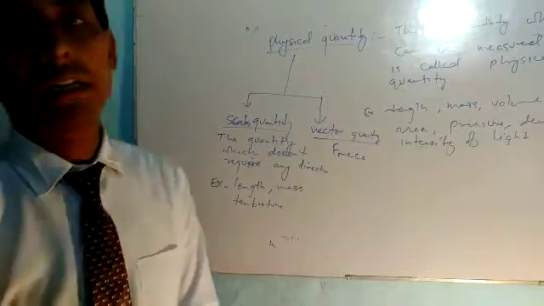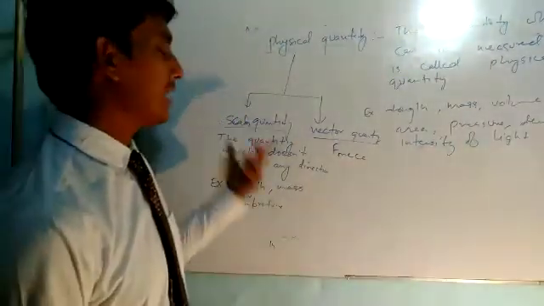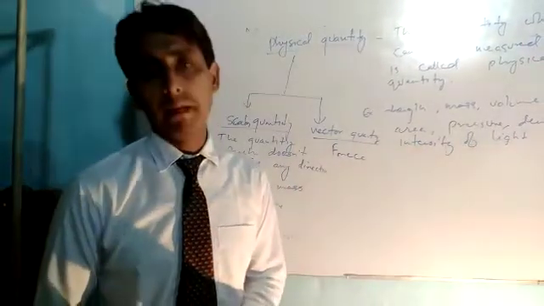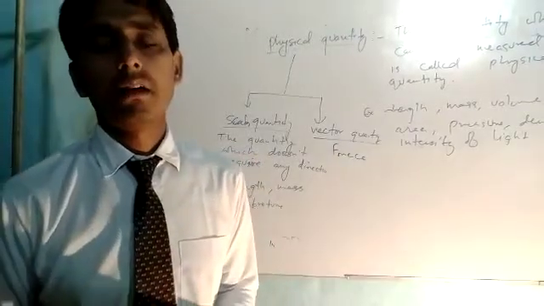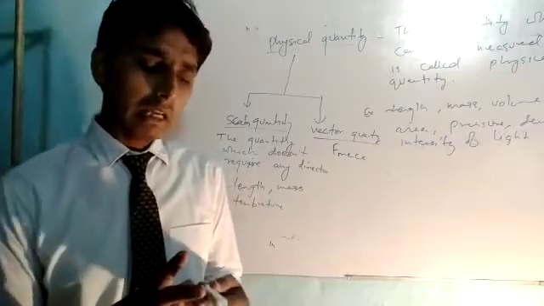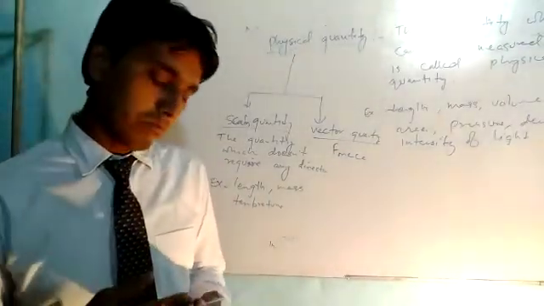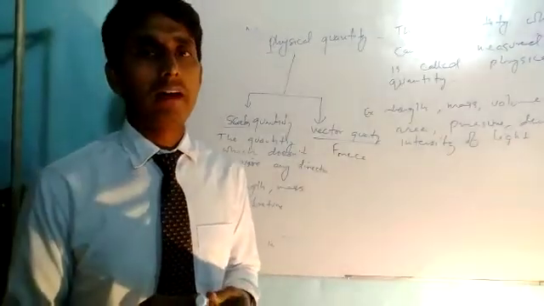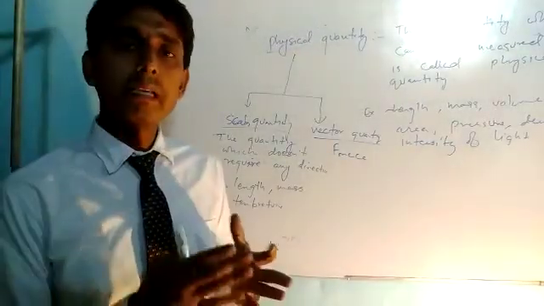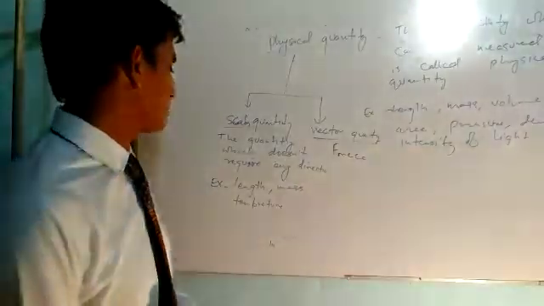Why is force a vector quantity? Because it needs direction to represent it, and the scalar quantity does not need any direction to represent it. For example, length of this pen is what? If you say 15 centimeter, that means the length of this pencil or pen is 15 centimeter. Here the direction is not required. For example, if you say your mass is 50 kg, in that case you do not need any direction.